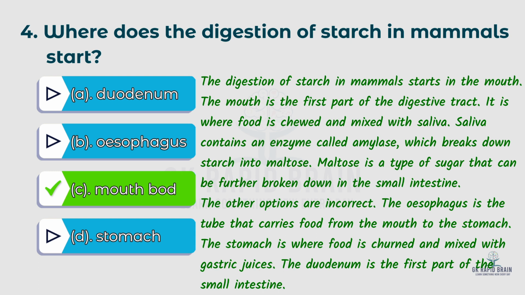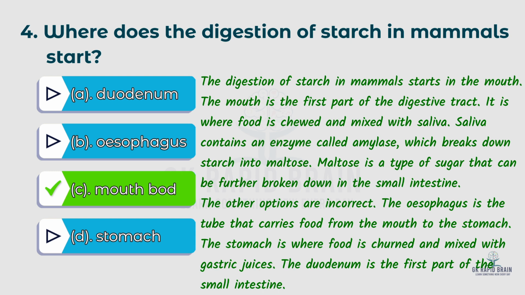The mouth is the first part of the digestive tract. It is where food is chewed and mixed with saliva. Saliva contains an enzyme called amylase, which breaks down starch into maltose. Maltose is a type of sugar that can be further broken down in the small intestine.